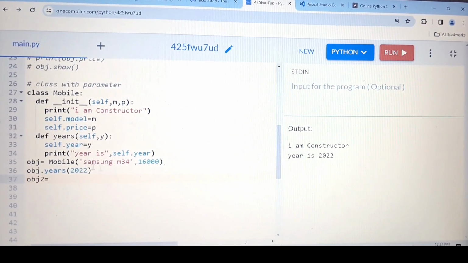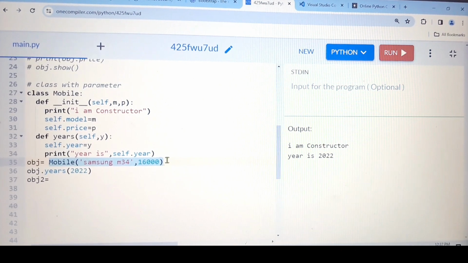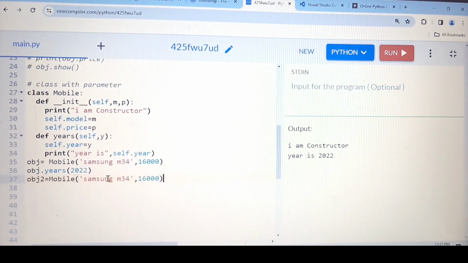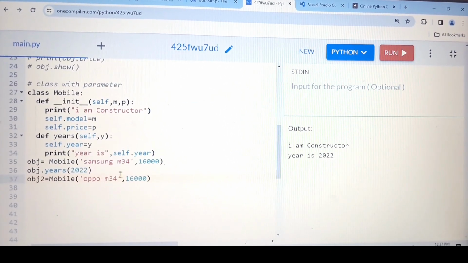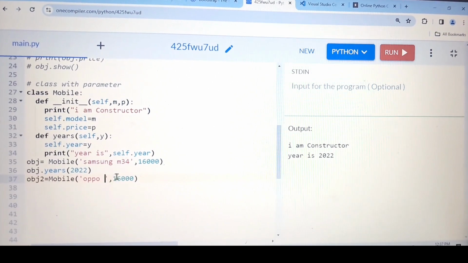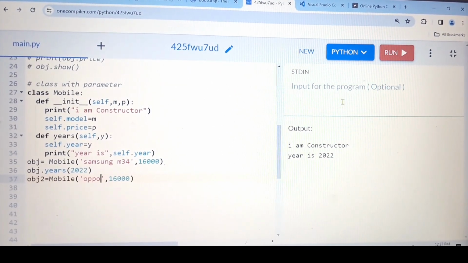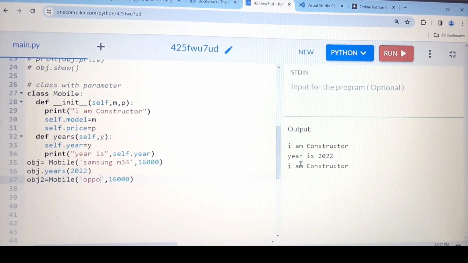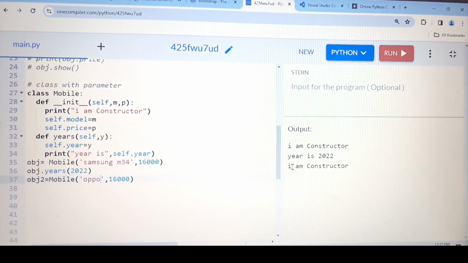Then as per my definition, one second, let me run this one. And this time I don't want Samsung, I want, for example, Oppo, and only Oppo. Let me run. See, now the constructor is printing two times.